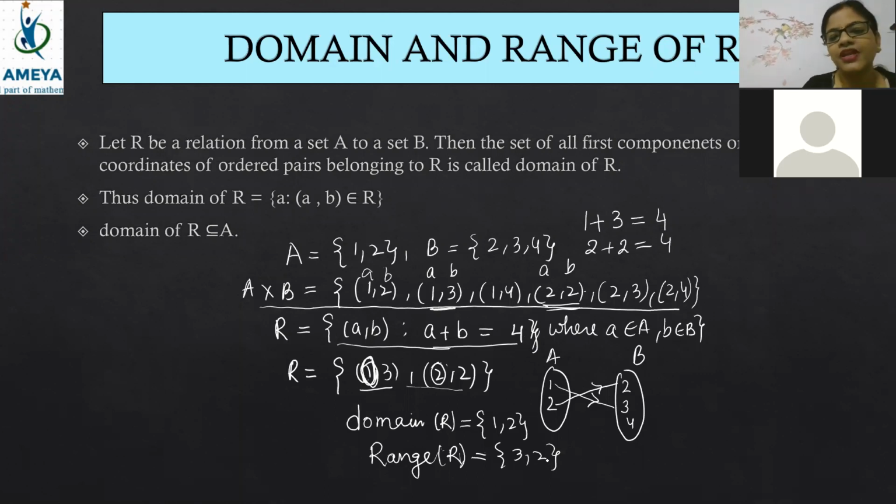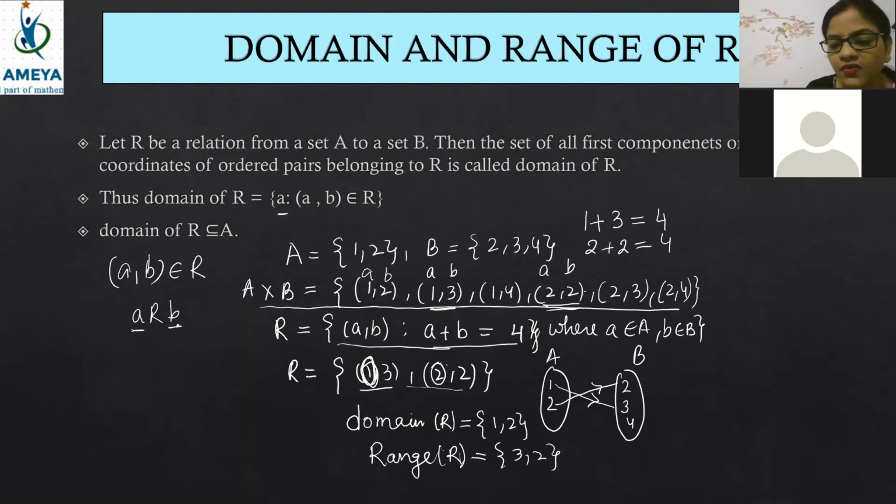Understood? So beta, the domain is A, where (A, B) belongs to R. You see, beta, 1 is always in the relation. One more thing I want to tell you: if (A, B) belongs to R, that means this element, because we know in sets elements belong to R, so A is related to B. That means A will become the domain element and B will become the range element.